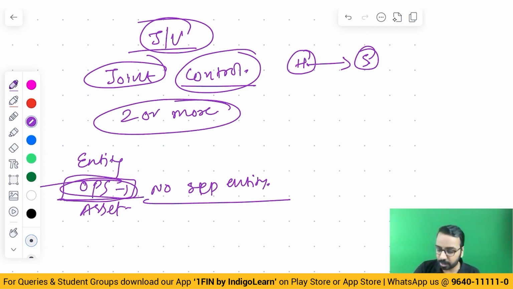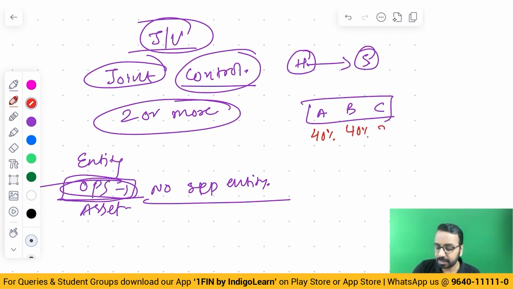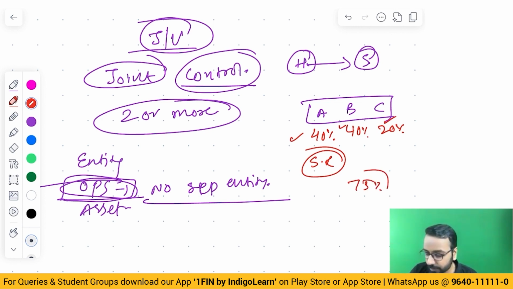Now, sometimes out of three, let us say A, B, and C, A has 40% say, B also has 40% say, and C has only 20% voting rights. And we need a special resolution to pass anything. Special resolution is 75%.